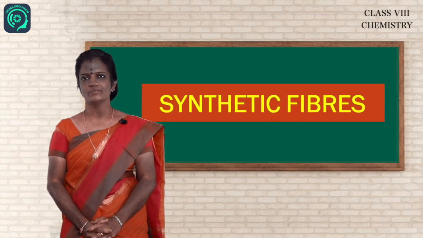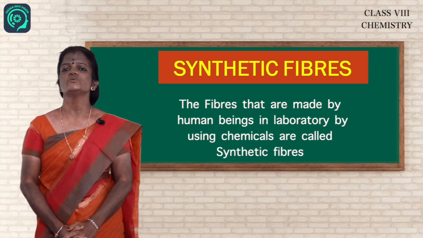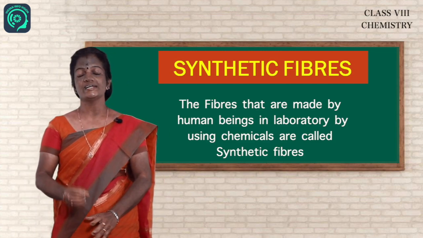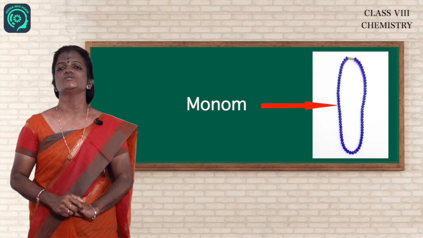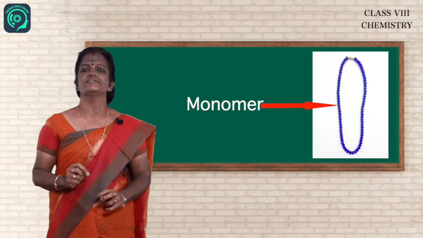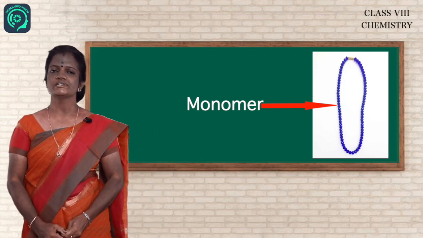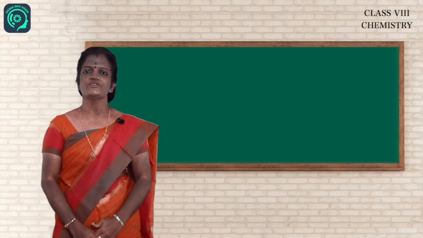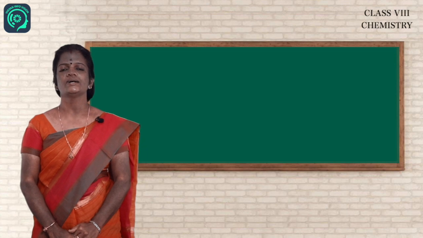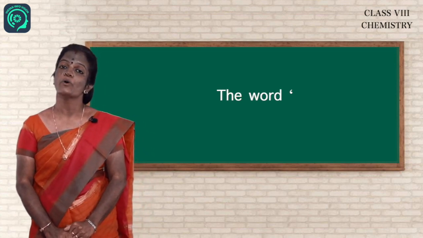What are synthetic fibers? Synthetic fibers are made by man in laboratory by using chemical substances. Just imagine a uniform pattern found in a necklace of beads joined together by means of a thread. Each bead represents a monomer, and this monomer is actually a chemical substance. In the same way, synthetic fiber is also a long chain of repeating units joined together, and each small unit joined together forms a large unit called a polymer.